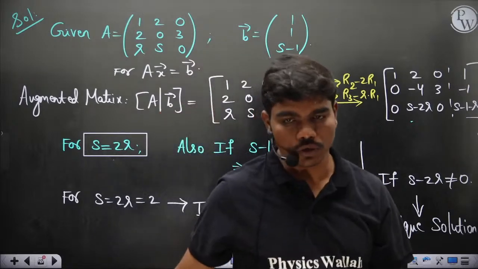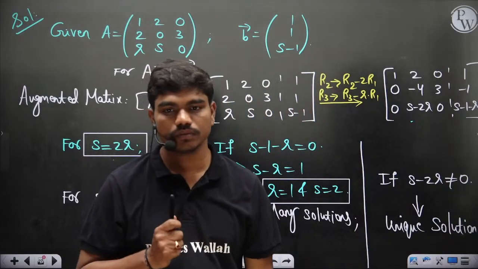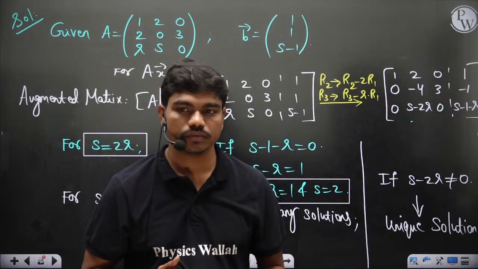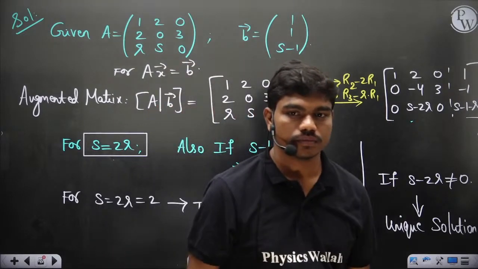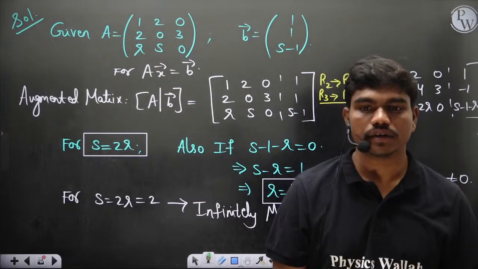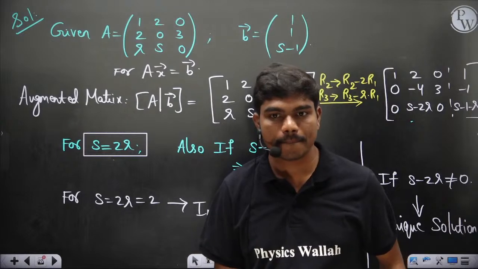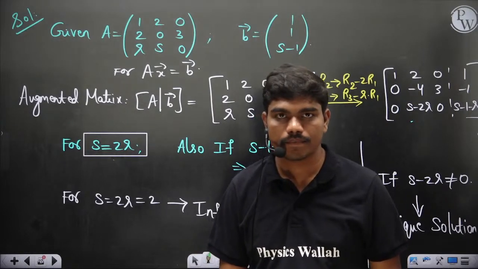Is this question clear to all of you? Everyone, type it in the chat box. Is this okay? Fine.